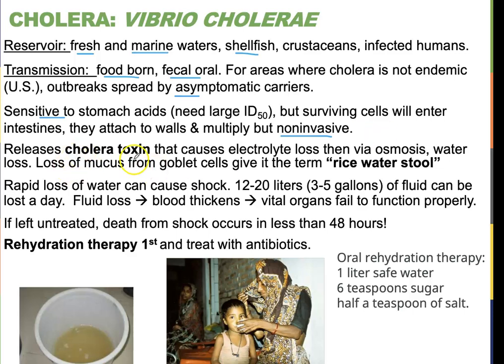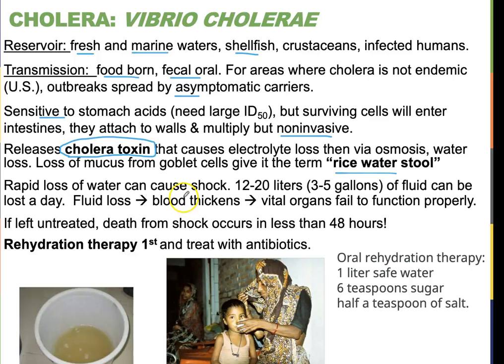The cholera toxin, which is the nasty, virulent agent of this bacteria, really causes electrolyte loss, and then the water is drawn out via osmosis. The next slide will look at that. Because the goblet cells are also losing their contents, they lose their mucus, and you'll have flecks of mucus in there, and that's why they call it a rice water stool, which is pictured down here. Sorry for that gross picture, you guys.